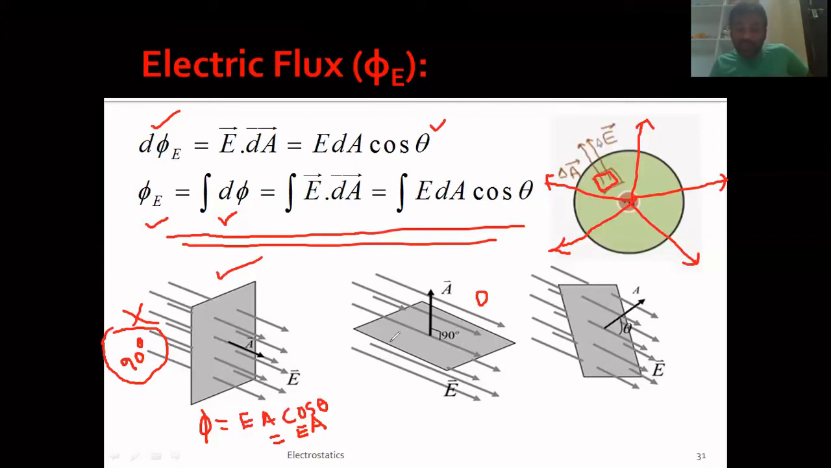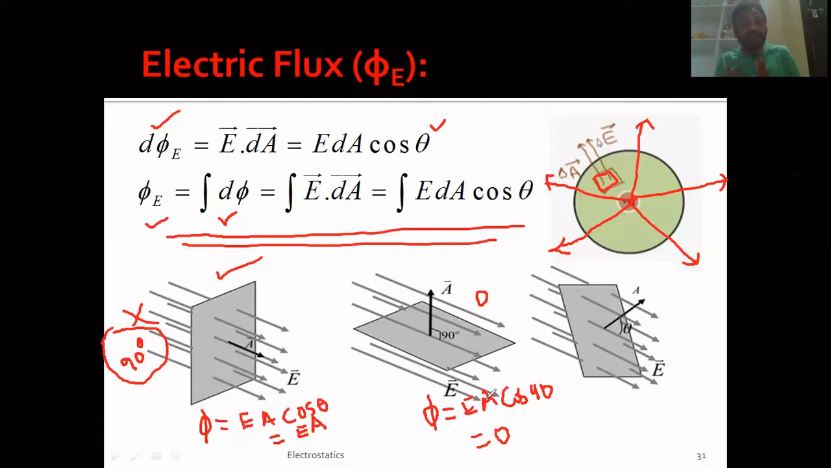If you observe carefully here, the mathematical equation of phi, I can write as E A cos theta, where theta becomes the angle between E and A. So E is in this direction and A is perpendicular to the area itself, right? And hence the angle between E and A becomes in this case 90 degrees. That means if I substitute 90 in place of theta, I get 0. So physically, you can say that the flux that is passing through this area is 0, and even mathematically, I am getting that.